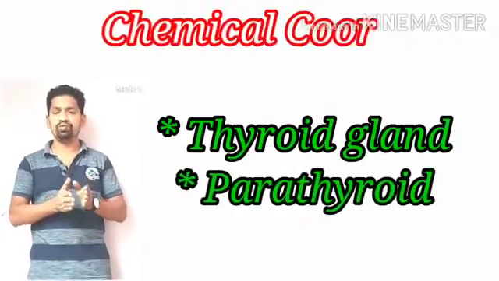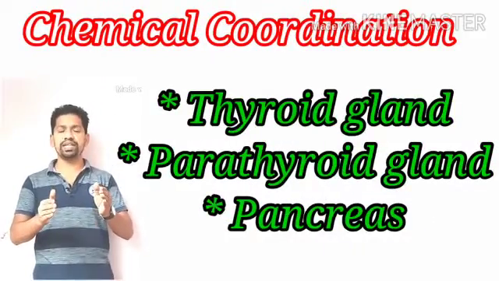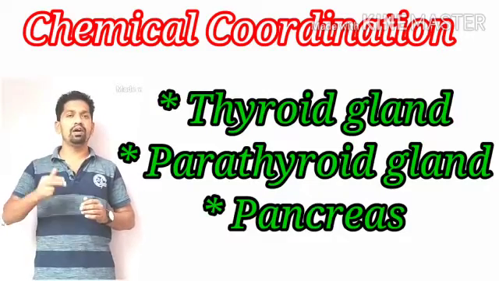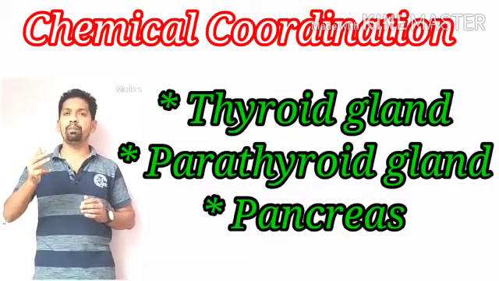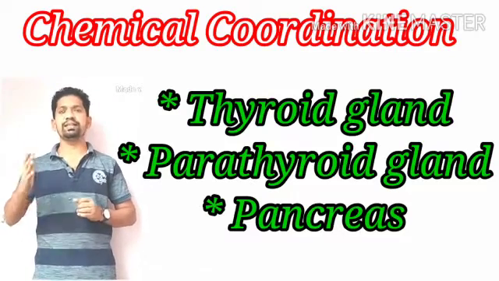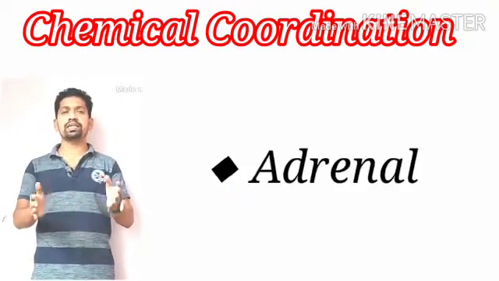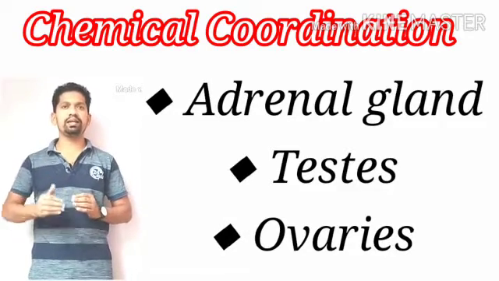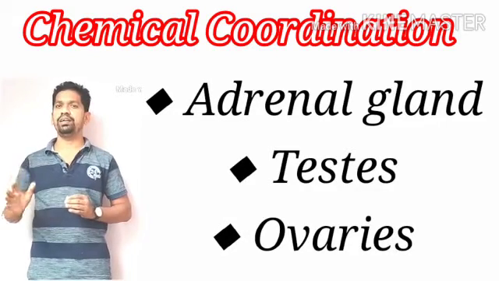So far in this video we discussed three important endocrine glands. They are the thyroid gland, parathyroid glands and pancreas. In the next video we are going to discuss three more important endocrine glands: the adrenal gland, testes and ovaries.